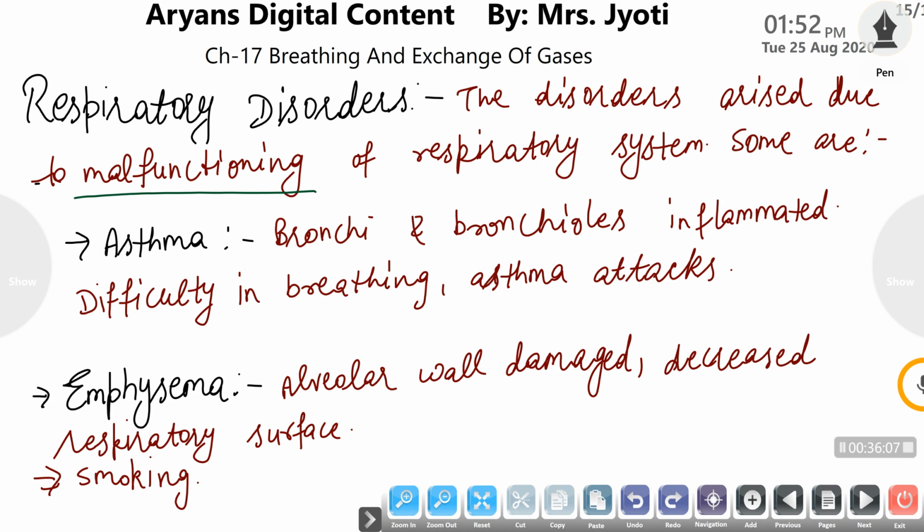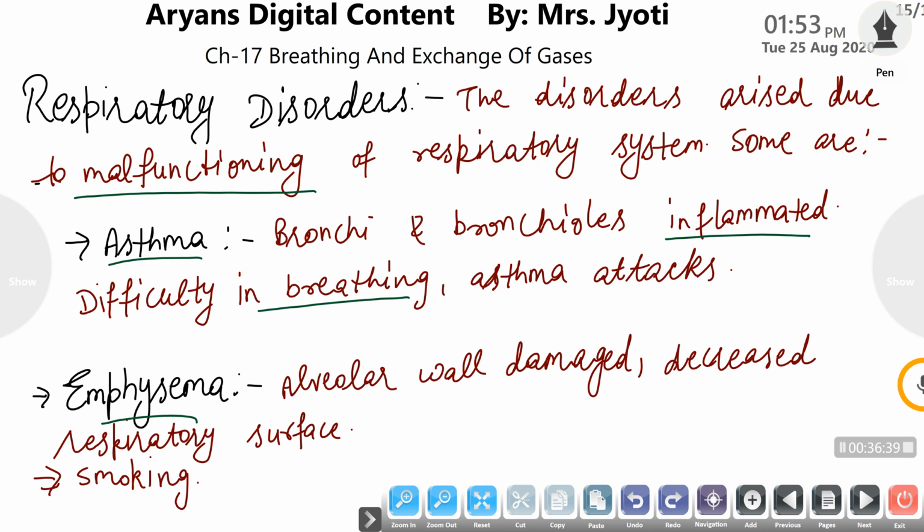Out of these, the disorders generally caused by pollution or by our bad habits are asthma and emphysema. In asthma, due to pollutants present in the air, the bronchi and bronchioles are first infected with those pollutants, and then they are inflamed. The inflammation results in a decreased surface area, and that's why we feel difficulty in breathing.